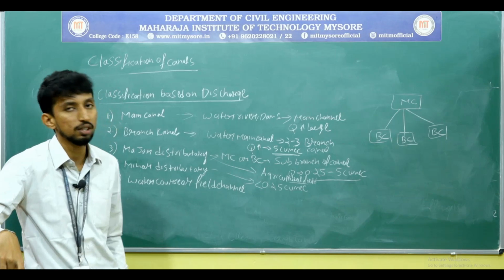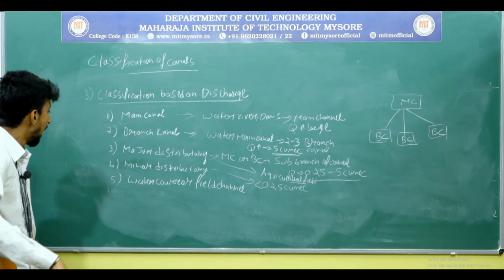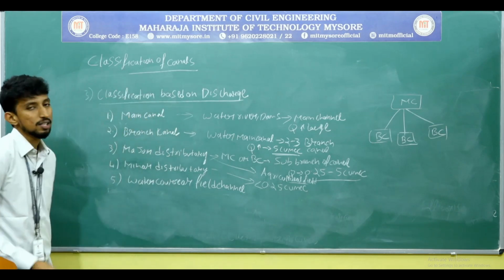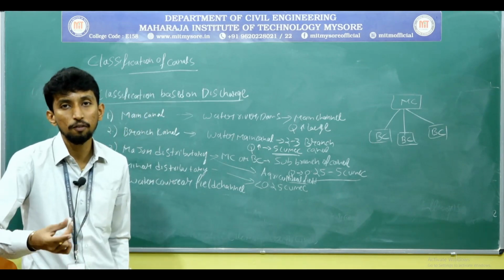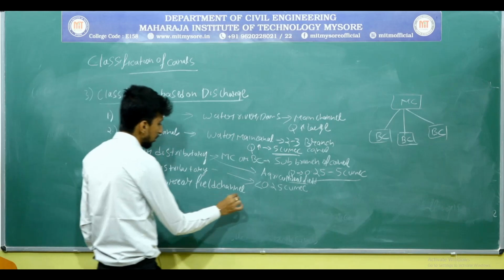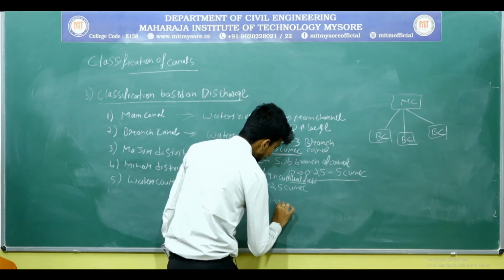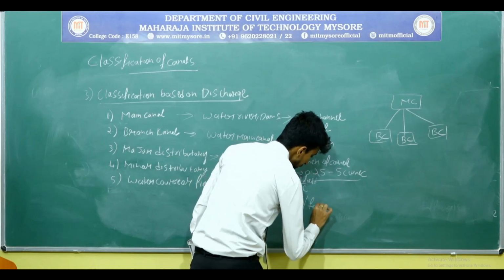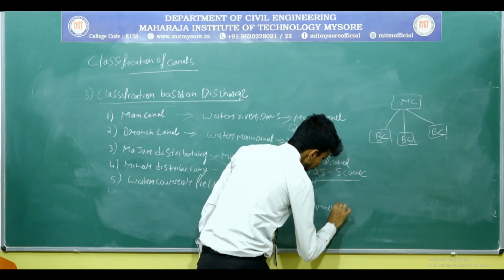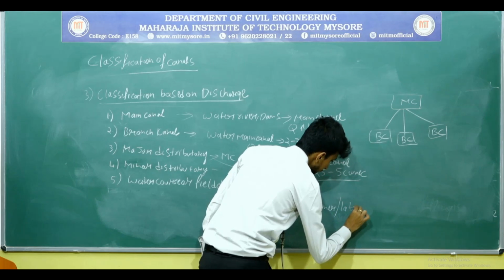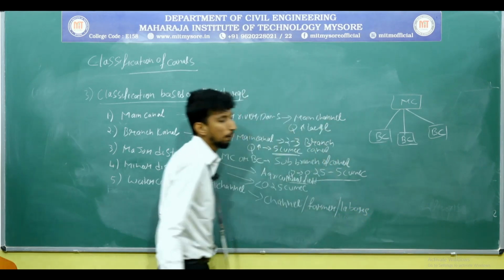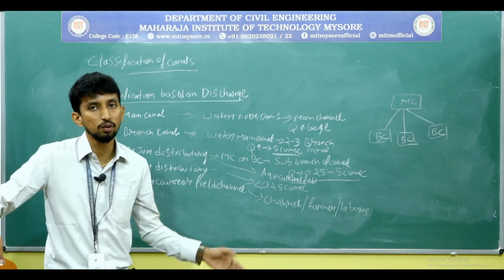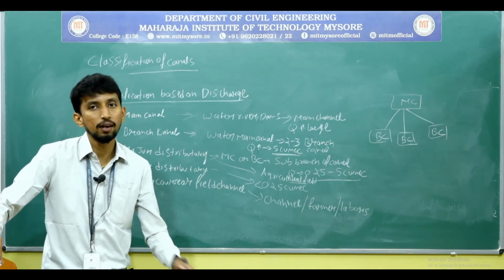What is water course or field channel? These are the channels which are made by farmers or laborers to supply the water from higher elevation to lower elevation or to divert the water flow from one area to another area.